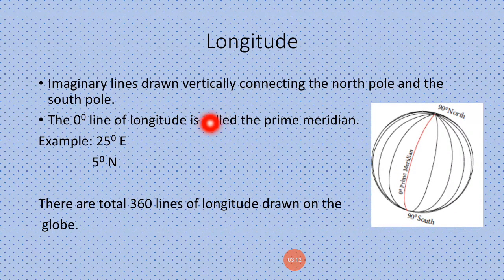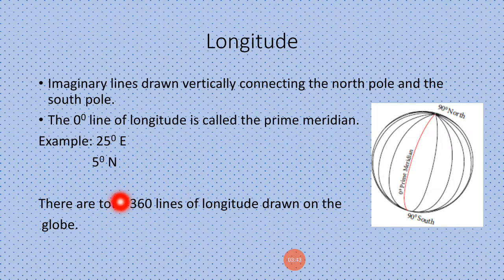Longitudes are the imaginary vertical lines which connect the North Pole and South Pole. The 0 degree line of longitude is called the prime meridian. What do you think? Can you not take this line as the 0 degree line of longitude? Why there is a specific line, and when it was chosen, we will see in the next slide.